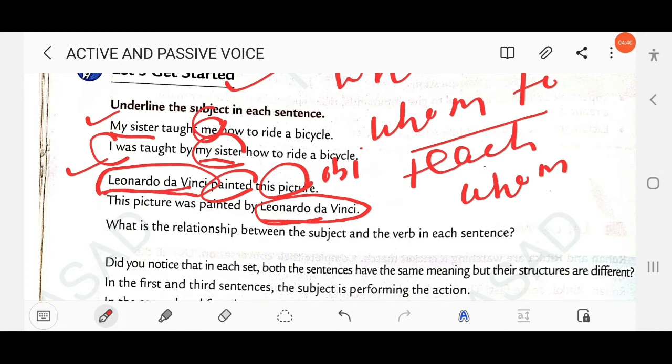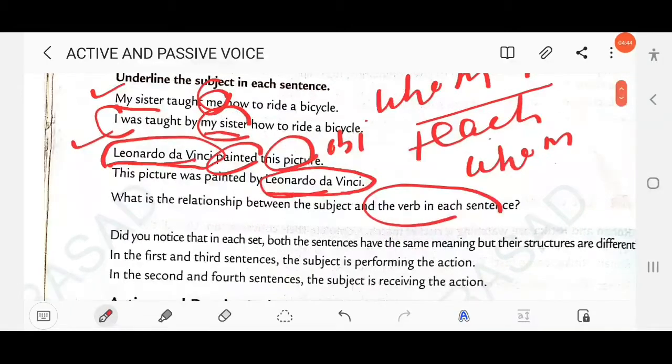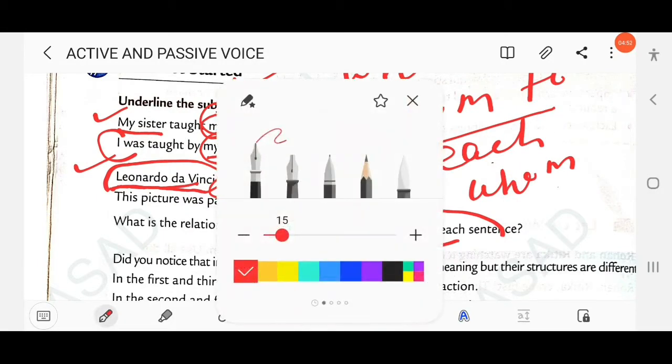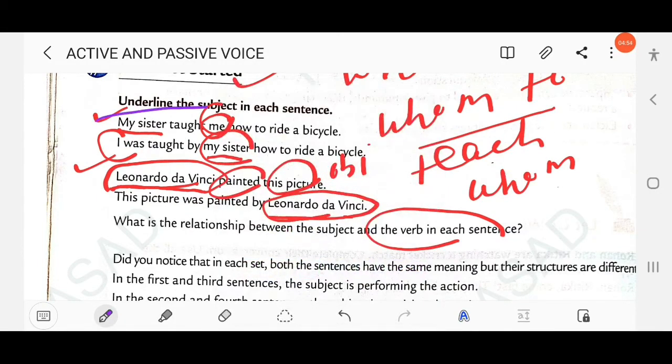What is the relationship between the subject and the verb in each sentence? Did you notice that in each set both sentences have the same meaning, but their structures are different? My sister taught me how to ride a bicycle. I was taught by my sister how to ride a bicycle. The meaning is the same, but the structure of the sentence is different. In the second set also, same meaning but different structure.